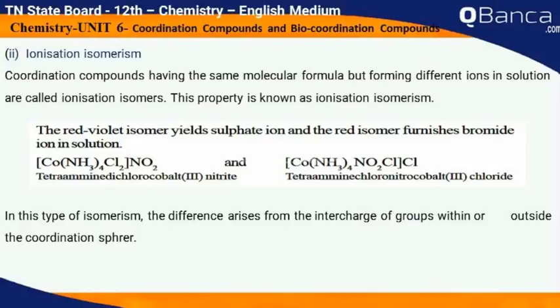The red-violet isomer yields sulfate ion and the red isomer furnishes bromide ion in solution. [Co(NH3)4Cl2]NO2, tetraammine dichlorocobalt(III) nitrite, and [Co(NH3)4(NO2)Cl]Cl, tetraammine chloronitrocobalt(III) chloride. In this type of isomerism, the difference arises from the interchange of groups within or outside the coordination sphere.